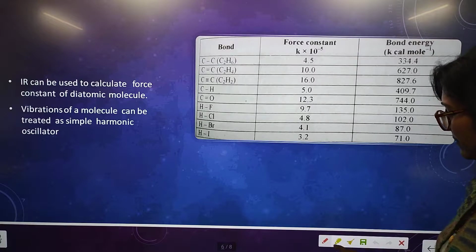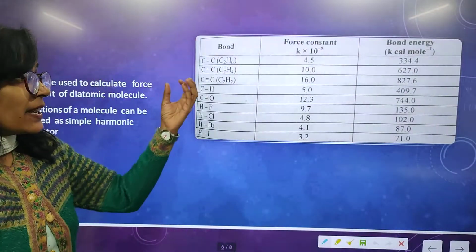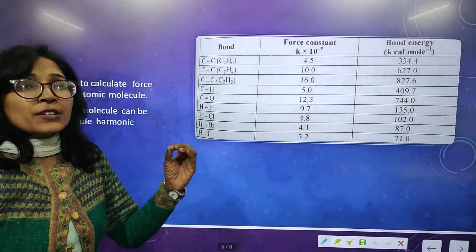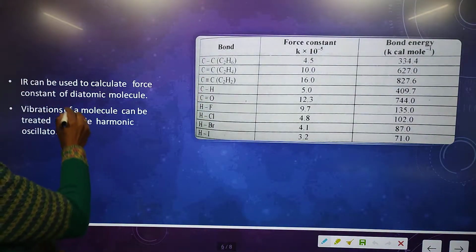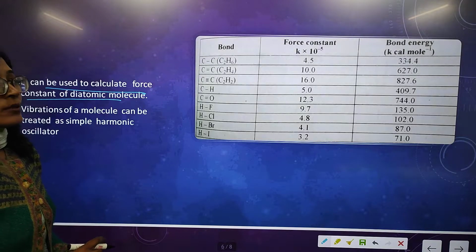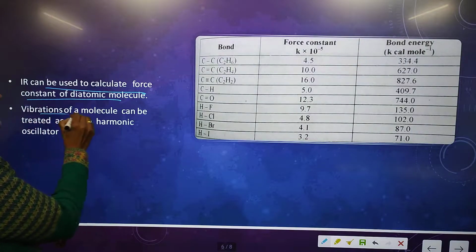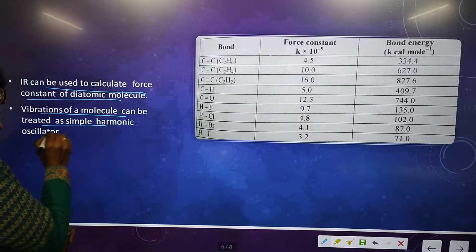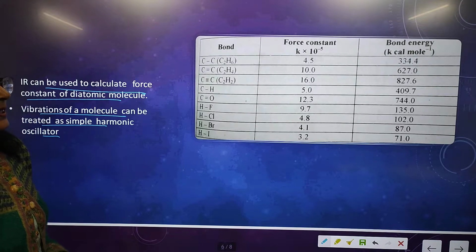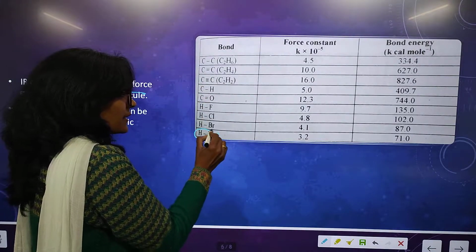In this table we see the values of force constant for different molecules. IR can be used for the force constant of a diatomic molecule. We can use it for a molecule having only two atoms, or where the vibration of a molecule can be treated as a simple harmonic oscillator. So see, this is our molecule HI.